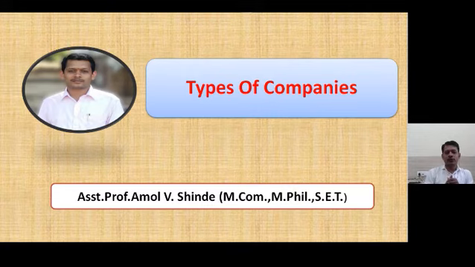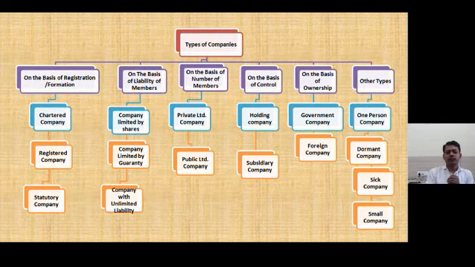Today we are going to study types of the company. So let's discuss in detail. This chart will show you the different types of the companies on the different basis. On the basis of registration there are three types: chartered company, registered company and statutory company.